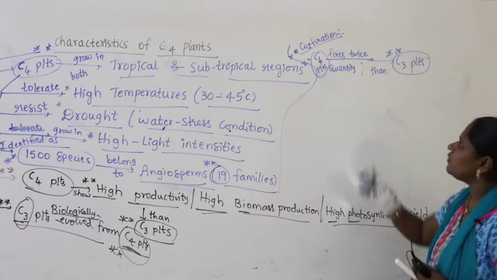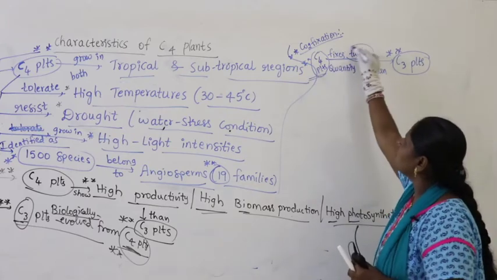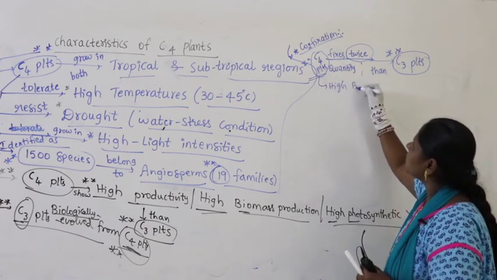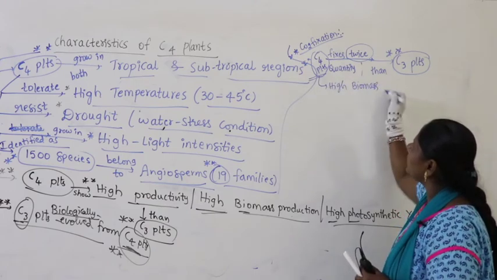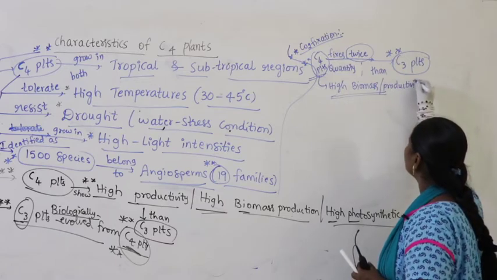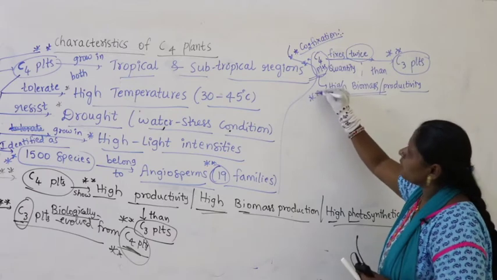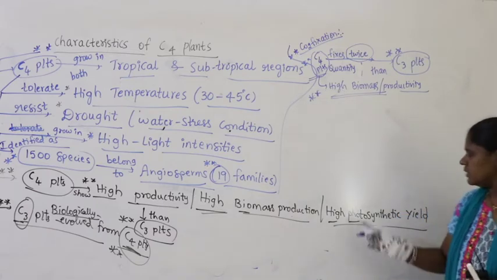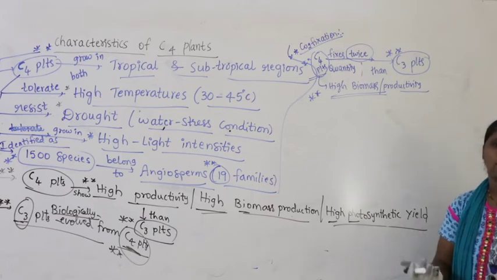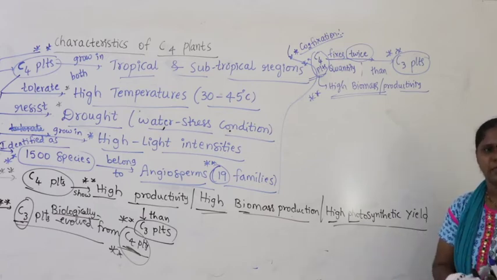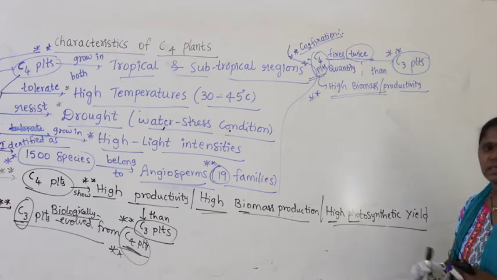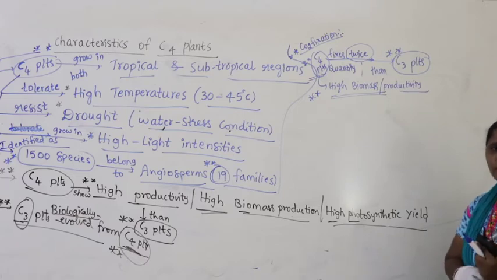That's why C4 plants, as they take twice the carbon dioxide, have high biomass production. They have high biomass or high productivity. That's why they have high photosynthetic yield. Why? Because C4 plants take twice the amount of carbon dioxide when compared with the C3 plants. And what is the other very important point? I wrote it in the notes also at that time, right?